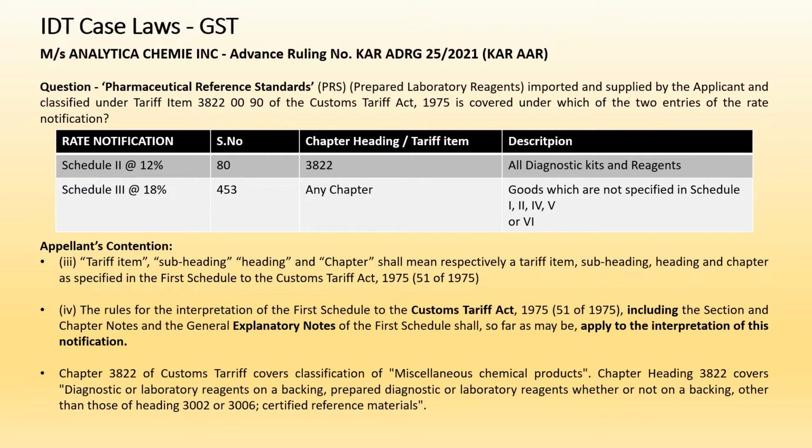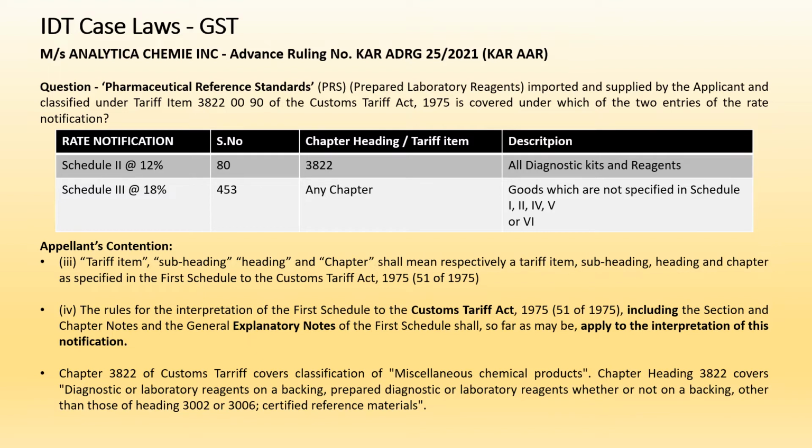Should it be 12%, that is schedule 2 under the rate notification, which has the description all diagnostic kits and reagents? Should it be classifiable under this entry, or schedule 3, which is 18 percent, where all the residuary goods are covered? So which of these two entries will be applicable is the question before the advance ruling authority.